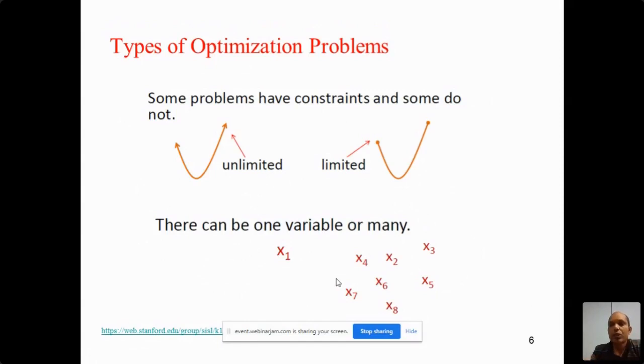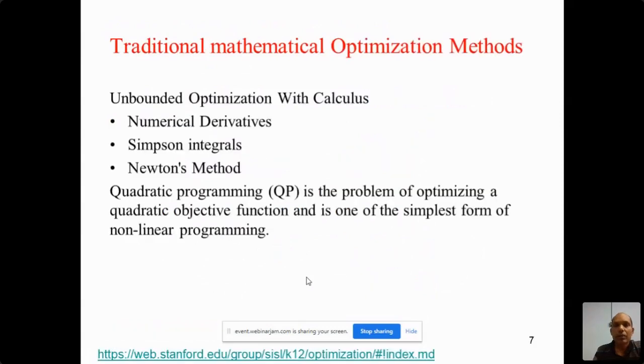Suppose your grade is prepared based on many subjects, so we have many individual variables. Then you are aware of unconstrained optimization methods, for example Simpson's, that one. This is an unconstrained optimization method with calculus.